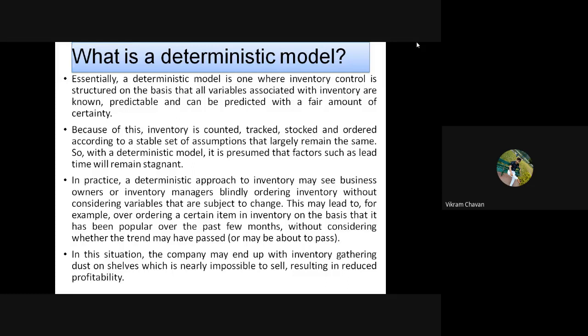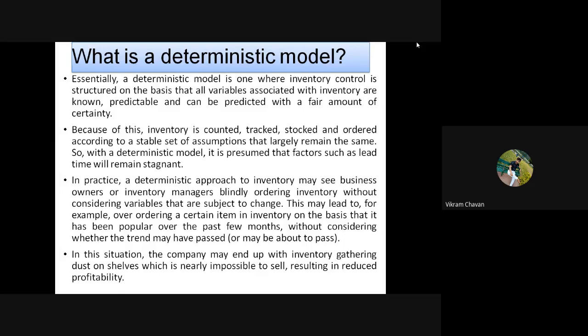So essentially, a deterministic model is one where the inventory control is structured on the basis that all variables associated with inventory are known, predictable, and can be predicted with a fair amount of certainty. Because of this, inventory is counted, tracked, stocked, and ordered according to a stable set of assumptions that largely remain the same.